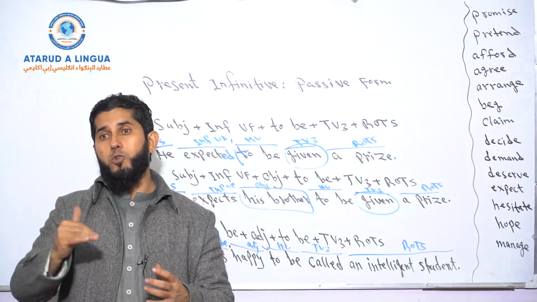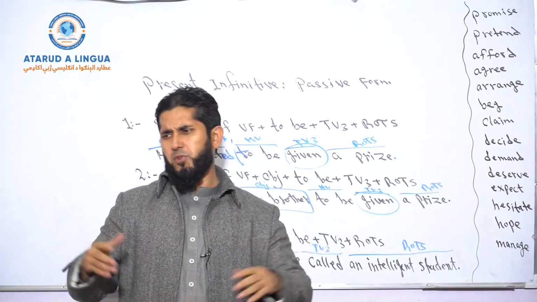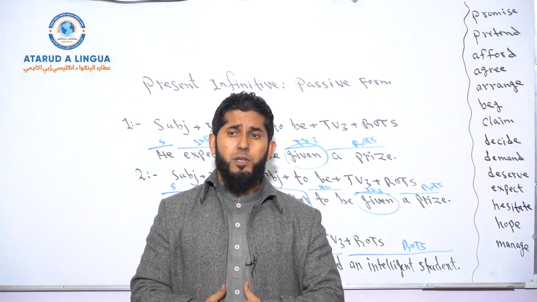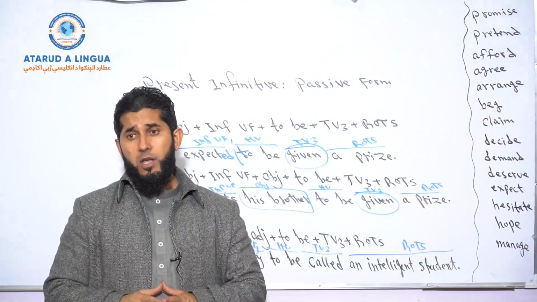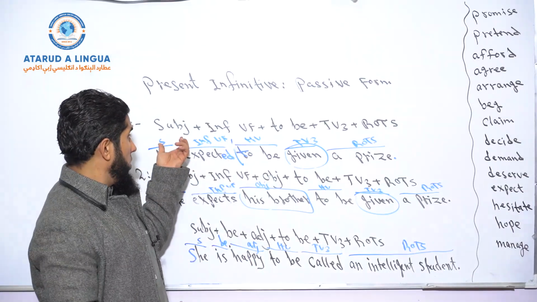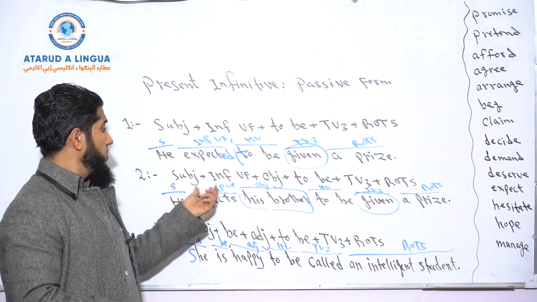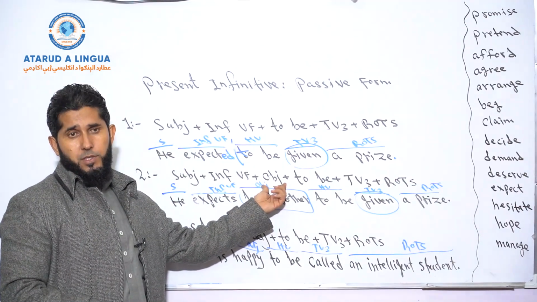In passive form, the by phrase is usually hidden according to these sentences. Maybe for some students it becomes kind of confusing, but there should not be any confusion. I explained everything in very simple words. According to the first structure, the subject is the receiver of the action. According to the second structure, the object is the receiver of the action.